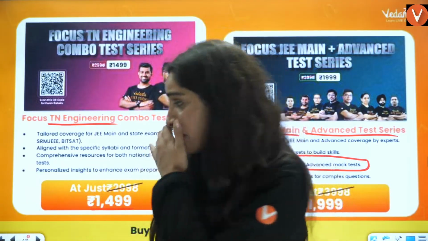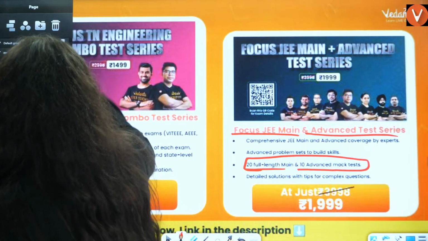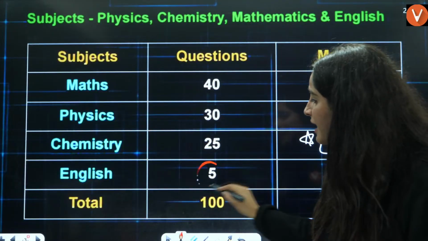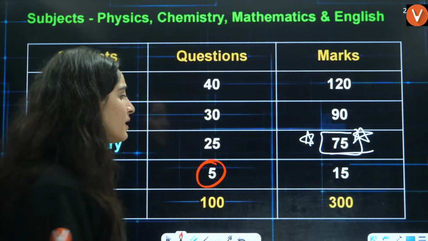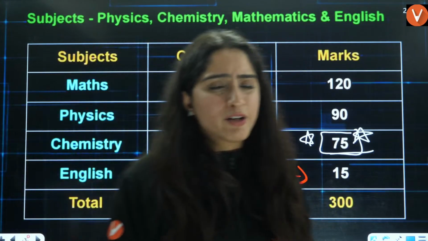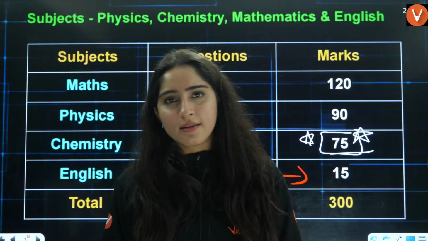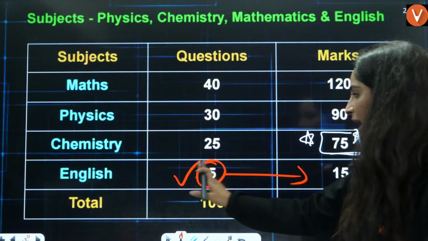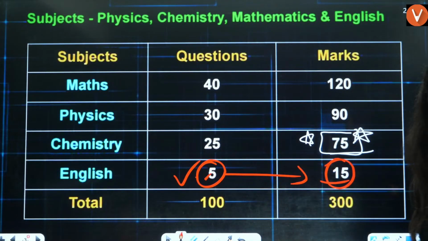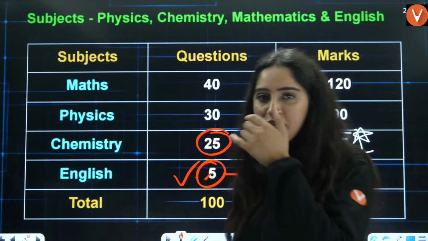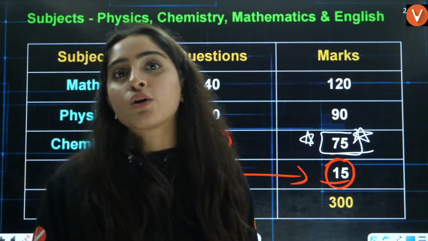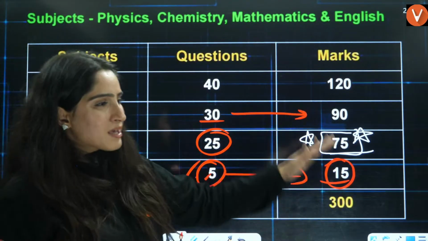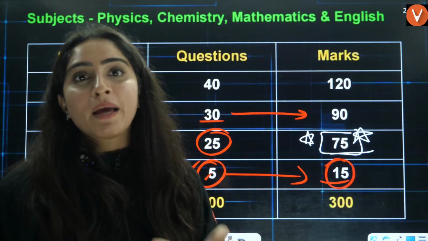Now we know that in this particular Amrita University test, the pattern is that maths has 40 questions, physics 30, chemistry 25, and English also. English is free marks, very less syllabus is there. I think antonyms, synonyms, some 3-4 topics are there. It will take you hardly 1 hour to go through that. So it will be free marks, 5 questions, that is 15 marks free. Chemistry is also, I would say, easy marks only, difficult questions are not asked here. Physics is 30 questions, 90 marks, basic conceptual direct formula based questions are asked here.